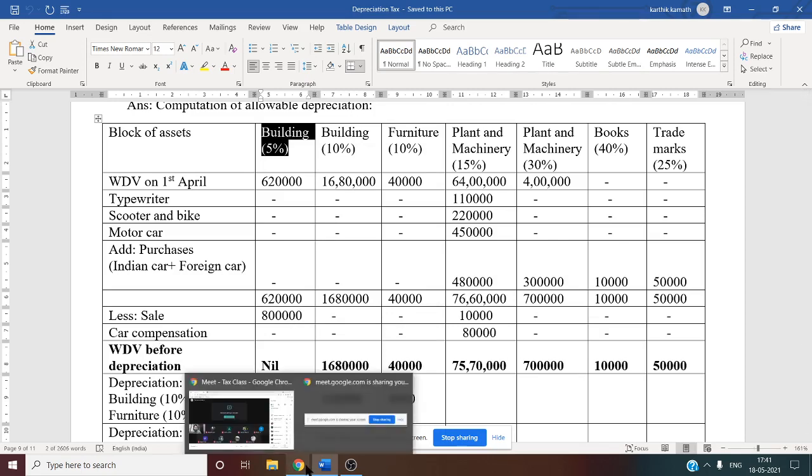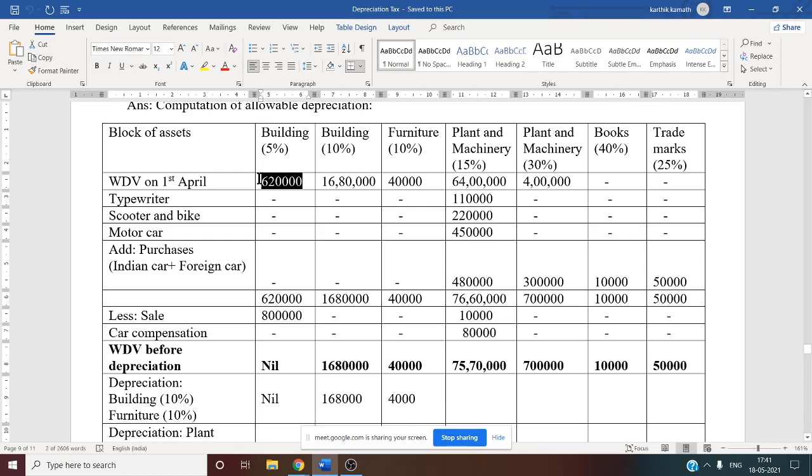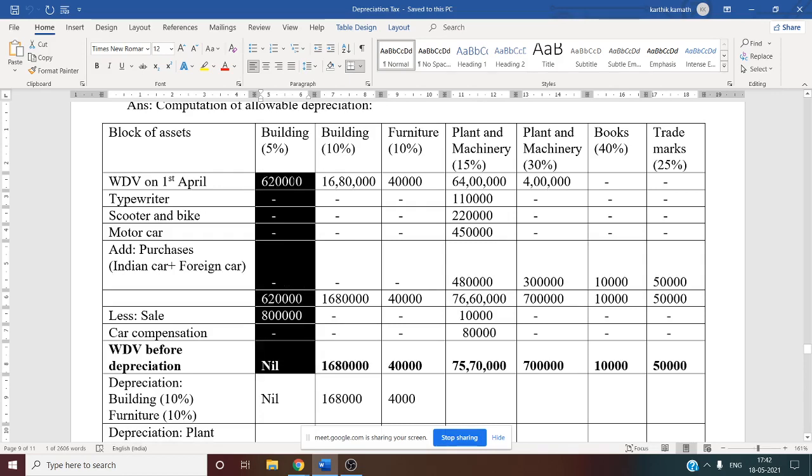Building is 5%, right? Why is the written down value nil? We need to see this carefully. Building written down value is 6 lakh 20. There is no purchase of building, but the sale is 8 lakh. Value is 6 lakh 20, sale is 8 lakh. That means there is a profit, a profit worth 1 lakh 80,000. Whenever the building is sold, that asset ceases to exist. That is why there is no depreciation. Written down value before depreciation is nil. That 1,80,000 you can consider as short-term capital gain, because this year the gain occurred.